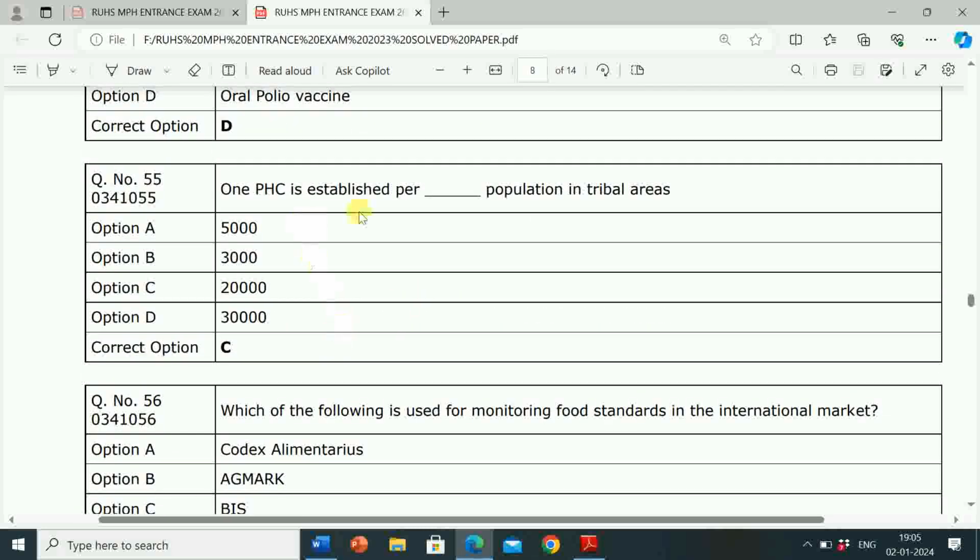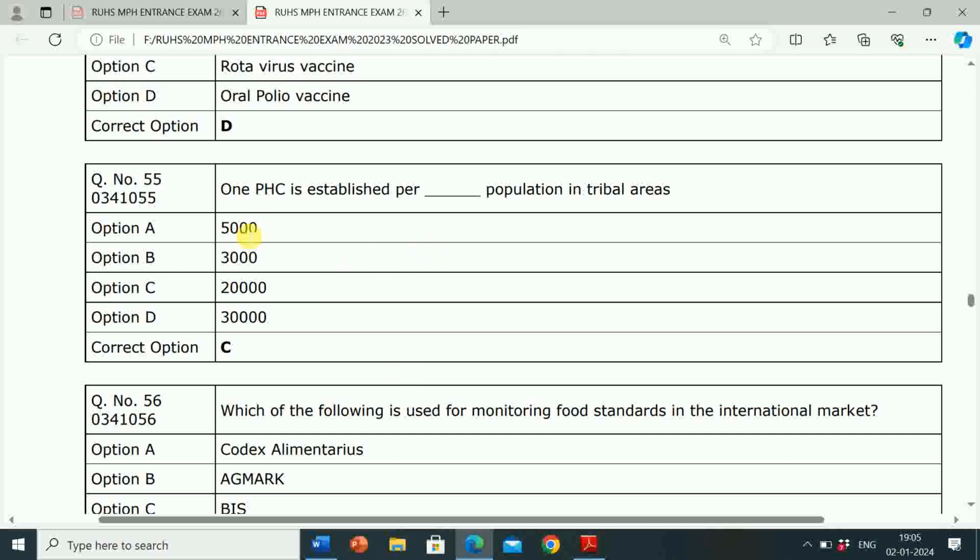Next question is, one PHC is established per dash population in tribal areas? PHC, full form of PHC is primary health center. Option A 5,000, option B 3,000, option C 20,000, option D 30,000. Correct answer is option C, 20,000. So one primary health center is established per 20,000 population in tribal areas.